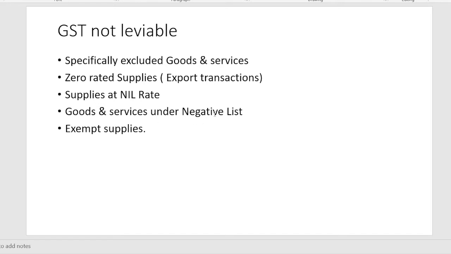Goods and services under negative list. Some certain goods and services are under the negative list on which GST will not be applicable. For example, educational services. These are not liable for GST and are exempt supplies. So on these GST is not leviable. So one by one we will discuss.